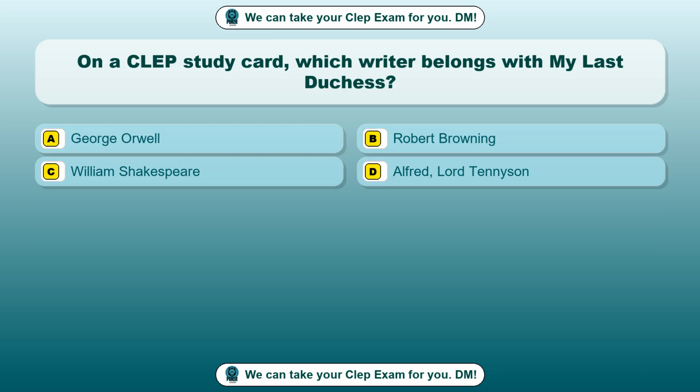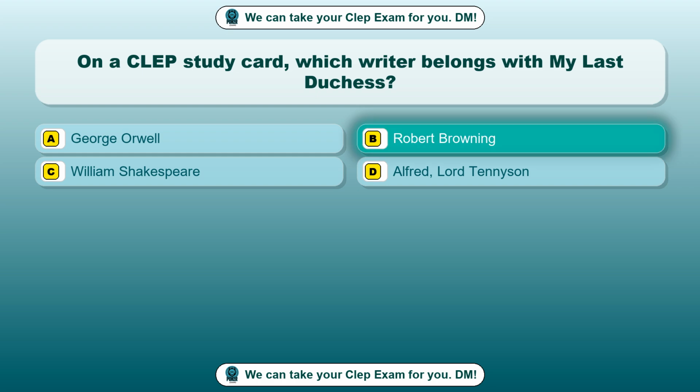Question 53. On a CLEP study card, which writer belongs with My Last Duchess? Option A, George Orwell. Option B, Robert Browning. Option C, William Shakespeare. Option D, Alfred, Lord Tennyson. The correct answer is option B, Robert Browning.